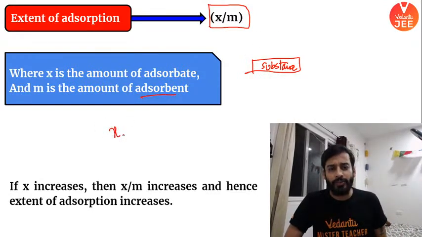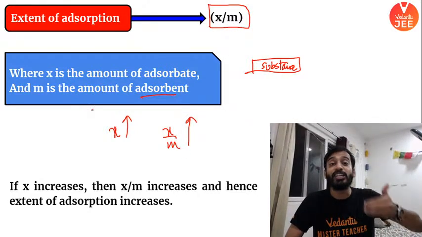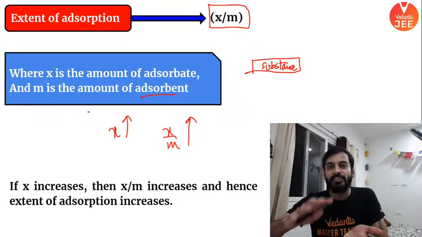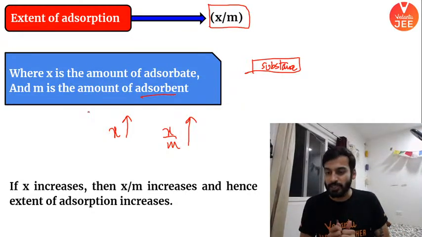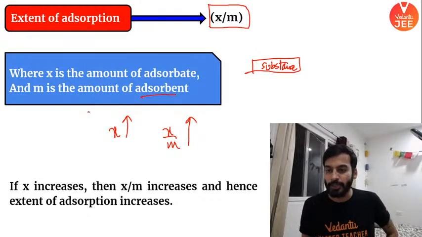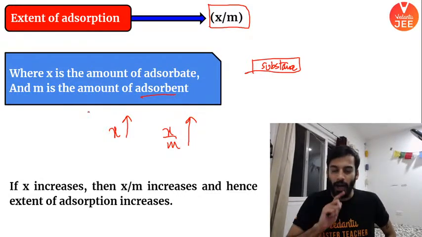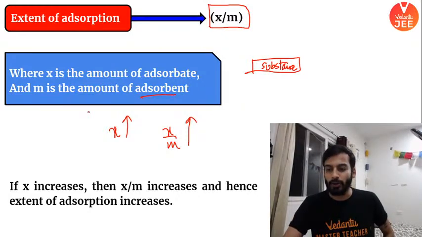It is quite clear: if x is more, x by m is more, meaning the extent of adsorption is more, which means more gas is coming and sitting at the surface of the particular substance. ठीक है, I hope it is clear. सबको समझ आ गया है? Yes, आगे बढ़ता हूँ.